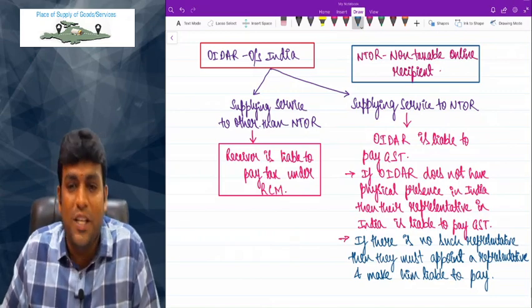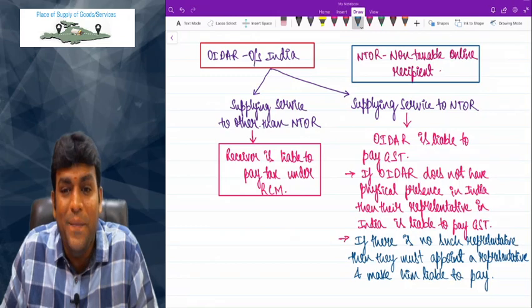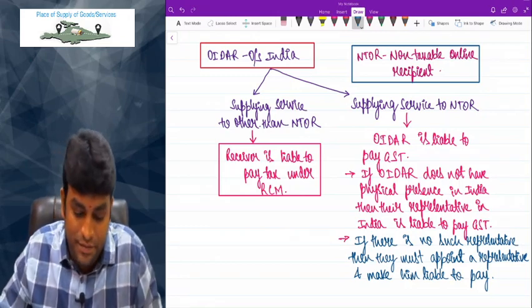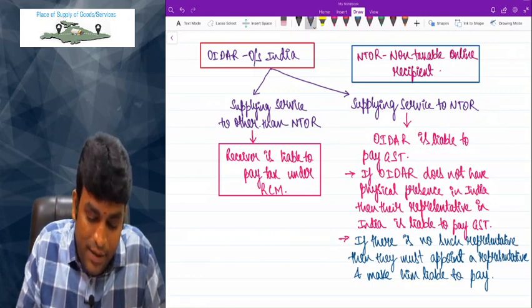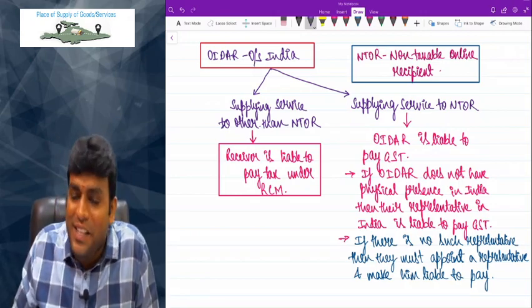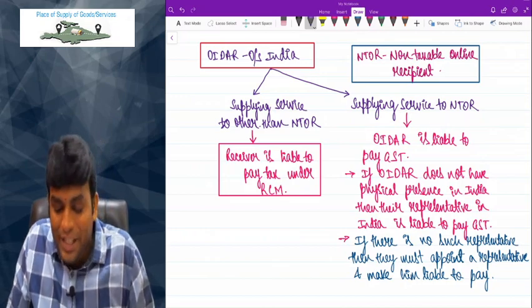And if there is no such representative, they must appoint a representative and make him liable to pay. And if OIDAR is supplying service to other than NTOR, then who is liable to pay? The receiver is liable to pay tax under RCM. That's it. Very, very interesting point.